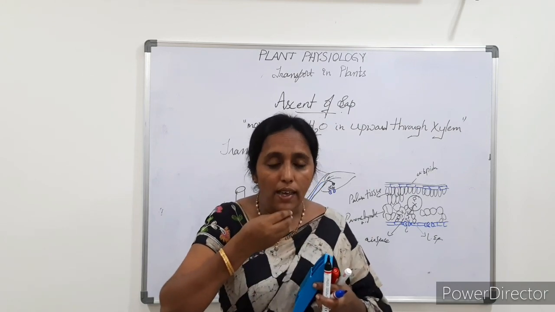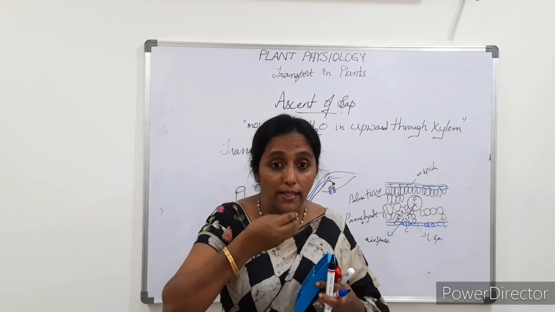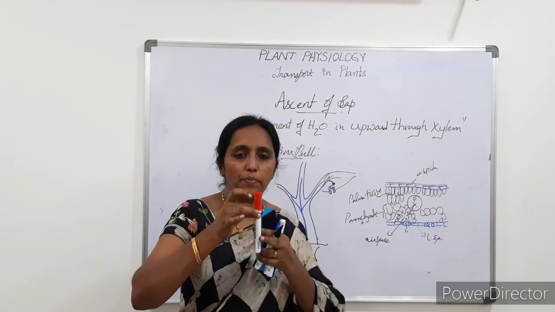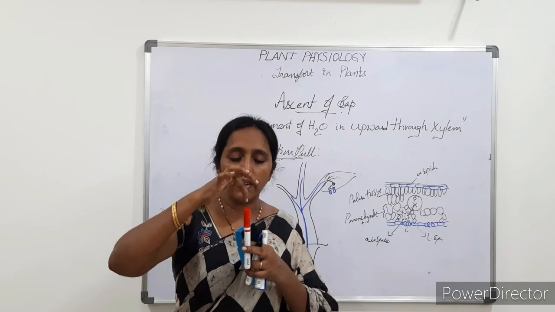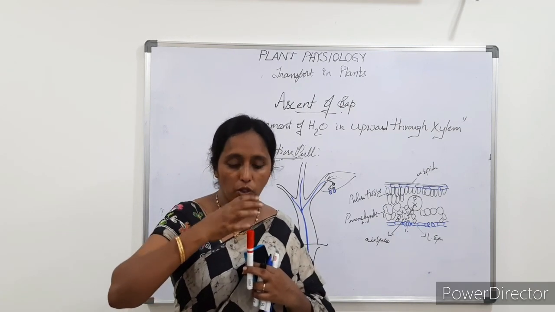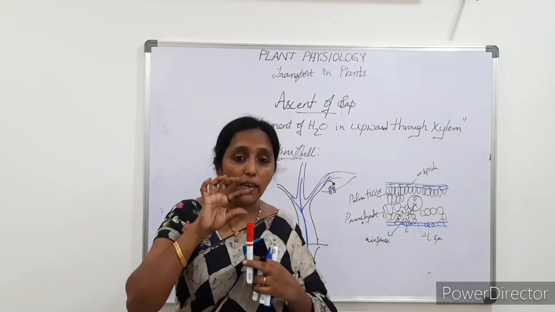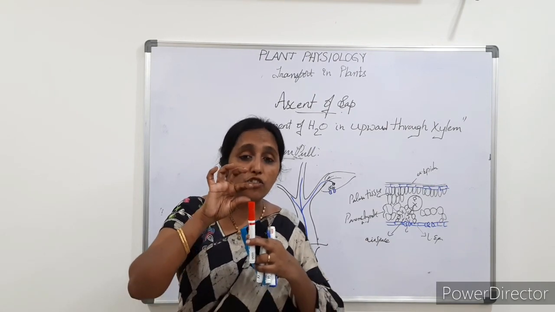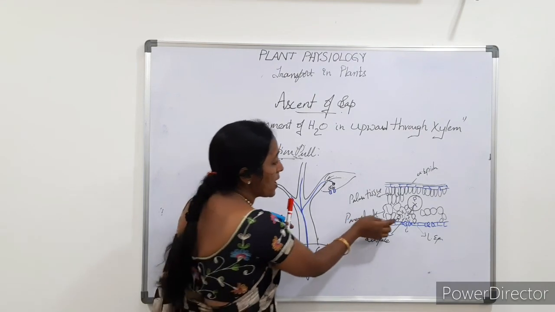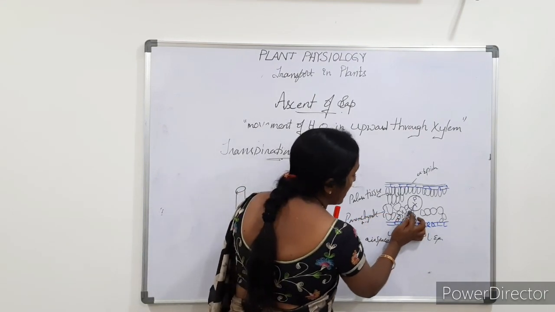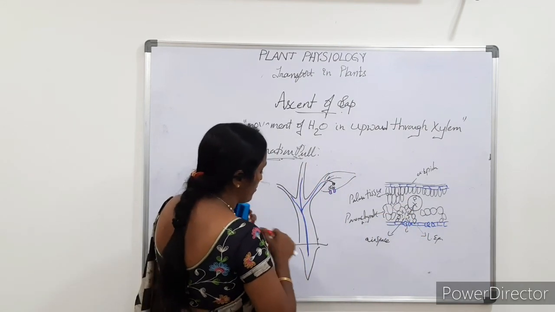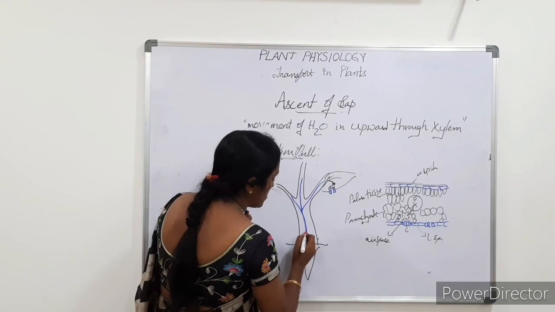We suck the water. Suppose this is a glass of water. When we keep a straw here, we suck to get the water into the mouth. Why do we suck the water? Because to remove the air in this space. So here, to remove the air, the suction happens.